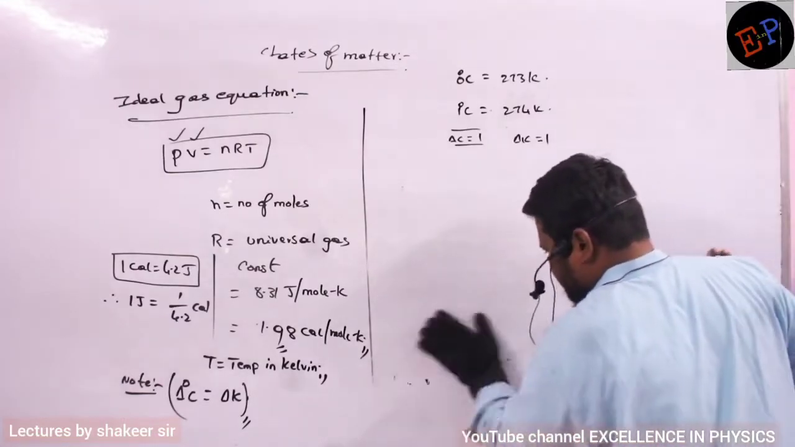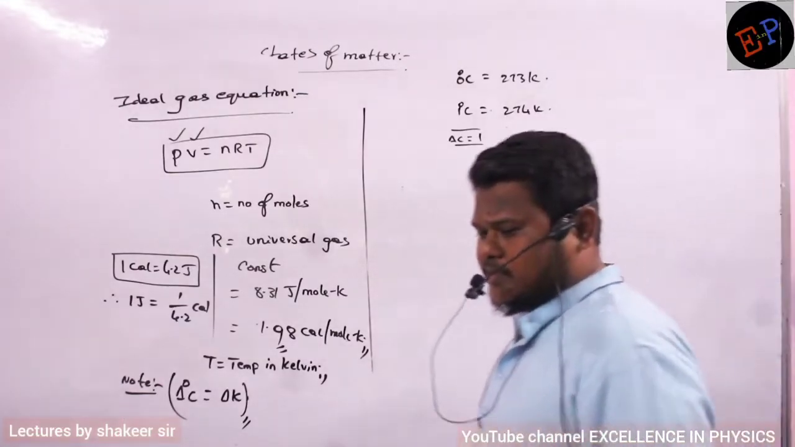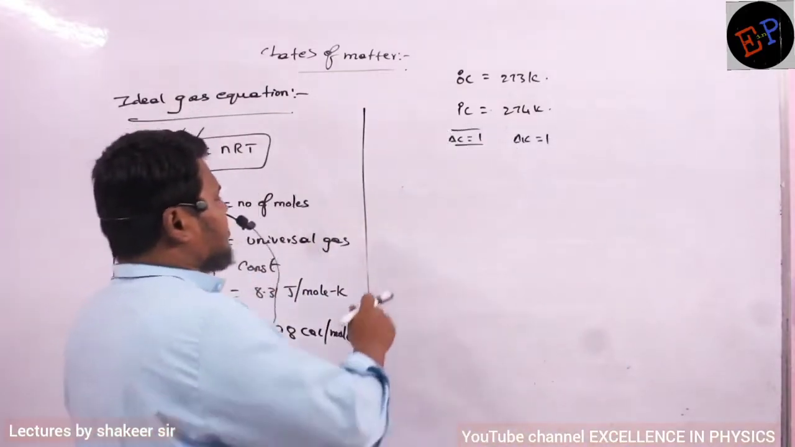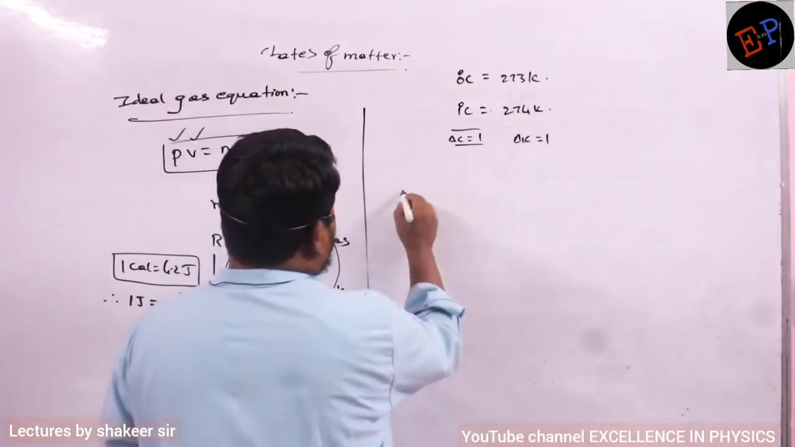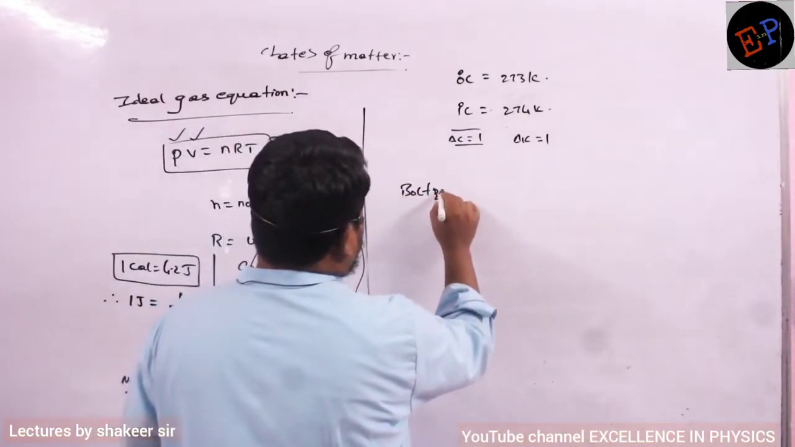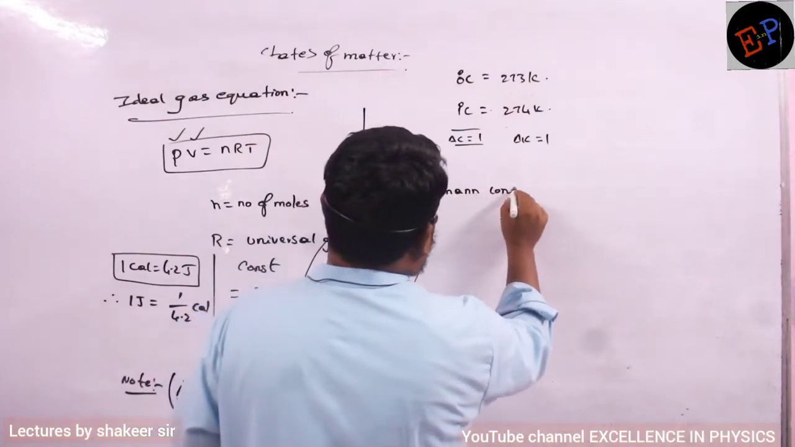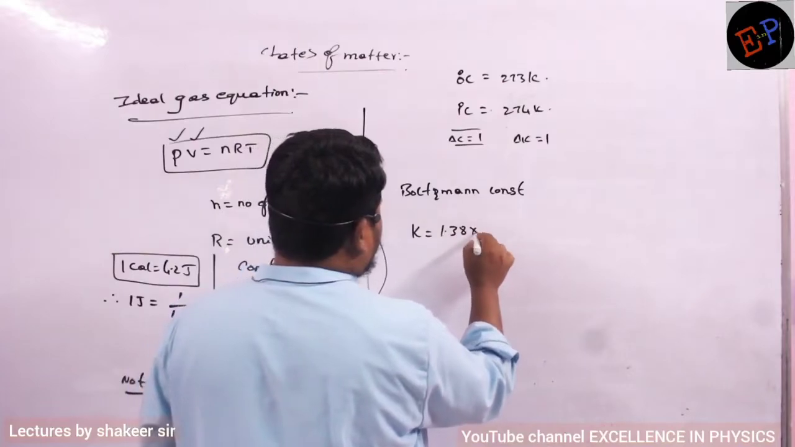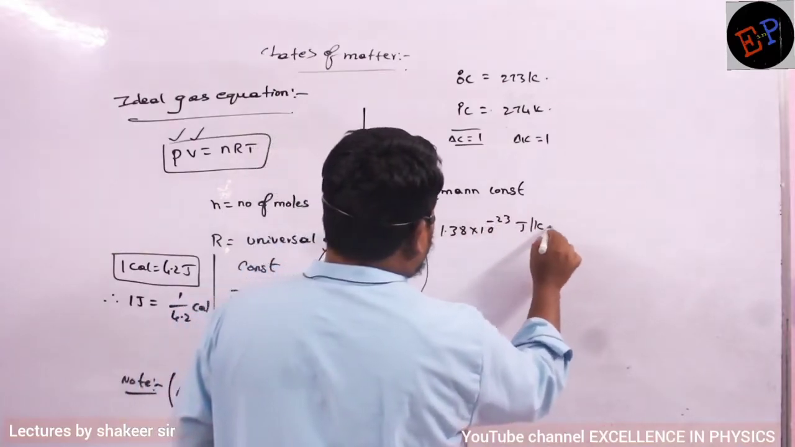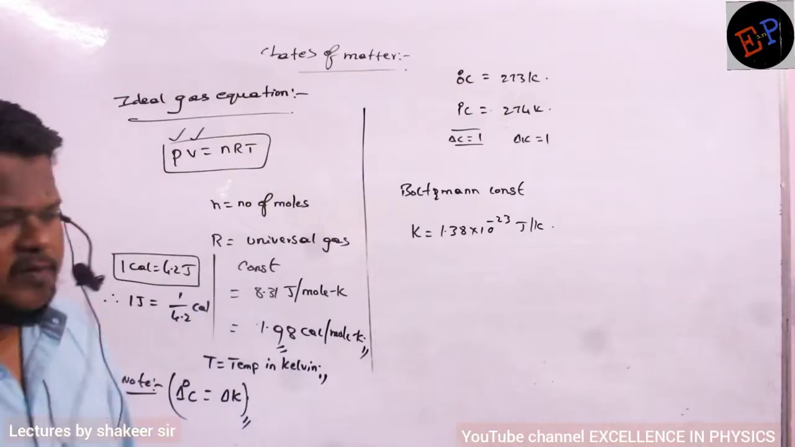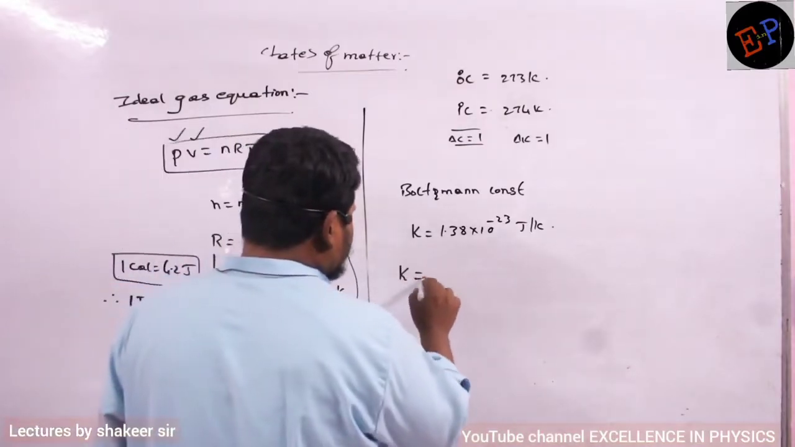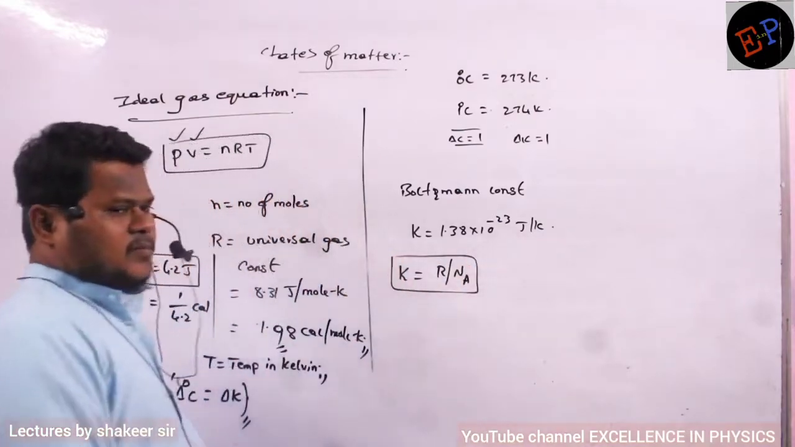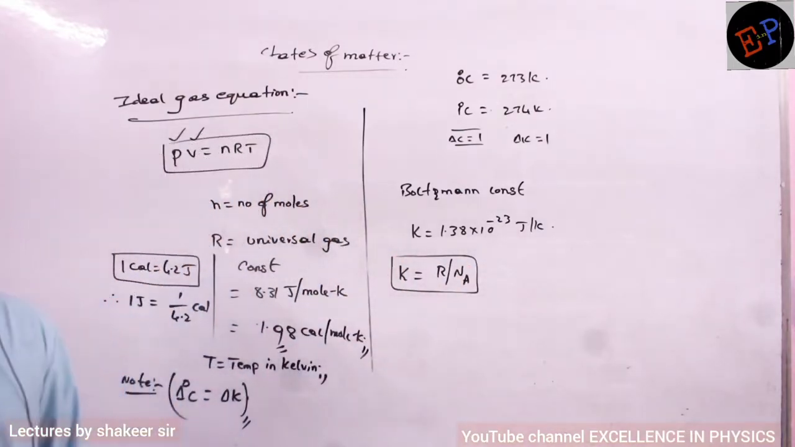So, this is the equation which is called the ideal gas equation. PV equals nRT. Now see, we have a constant which is called the Boltzmann constant. Boltzmann constant K equals 1.38 times 10 power minus 23 joule per Kelvin. This is the value of the Boltzmann constant. And the Boltzmann constant can also be written as R divided by Na. Boltzmann constant K can be written as R by Na also.